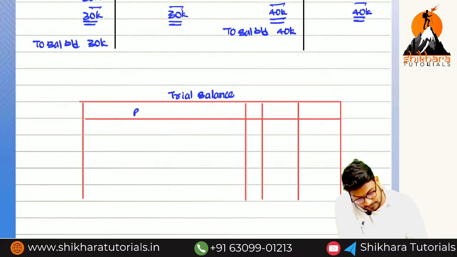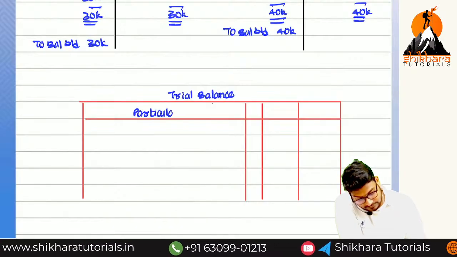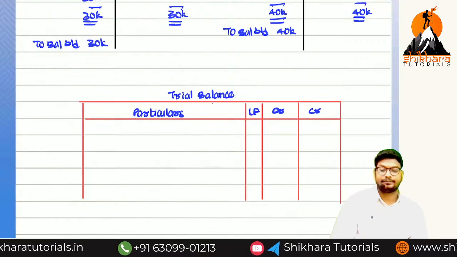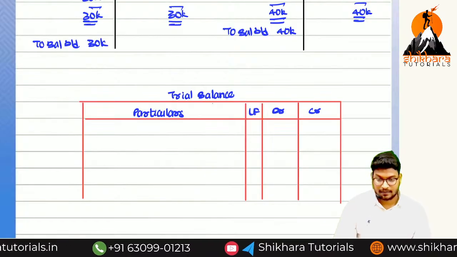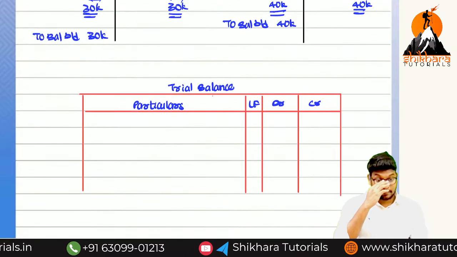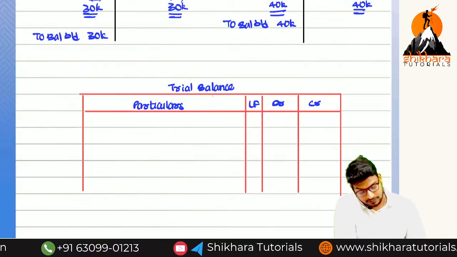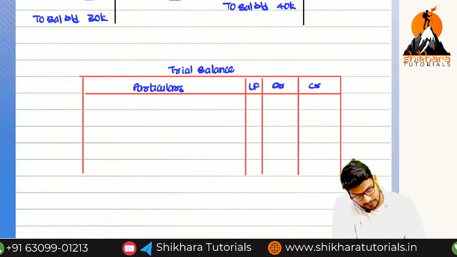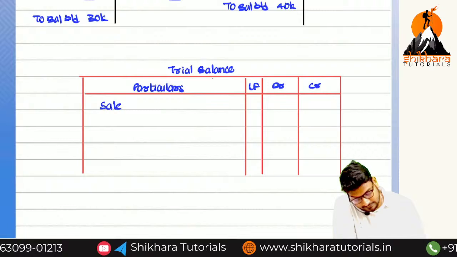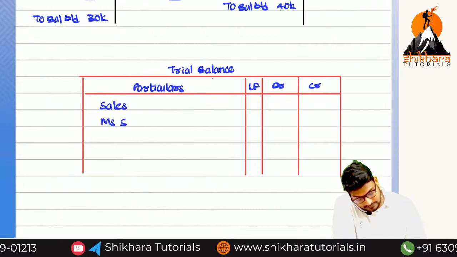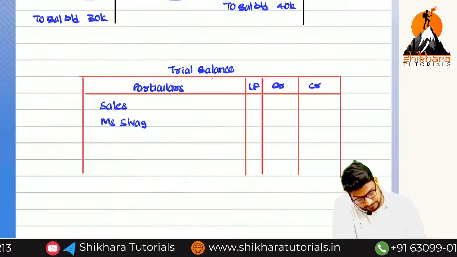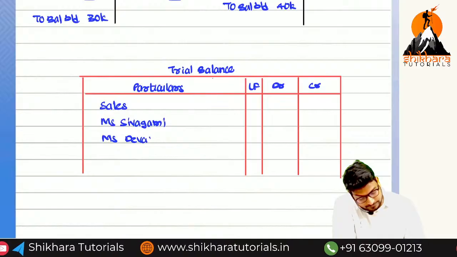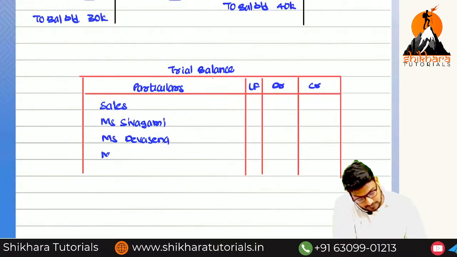What are the columns, ma? Particulars, LF, debit and credit. So what are the ledger accounts, ma? Four ledger accounts. First one, sales. Miss Shivagami, and Miss Devasena, and Miss Avantika.